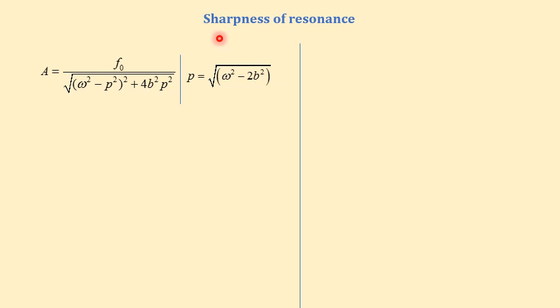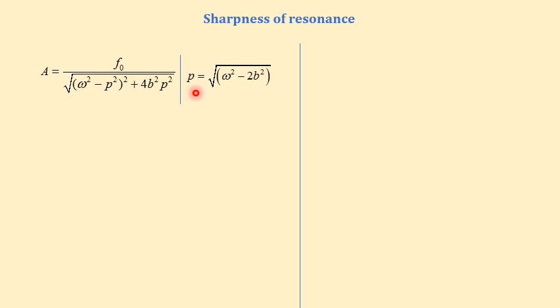Now let us derive an expression for sharpness of resonance. We know in forced oscillation, the amplitude of oscillation is given by the expression F naught divided by the square root of (omega square minus p square) whole square plus 4b square p square.